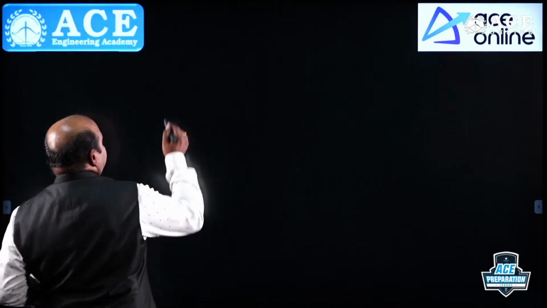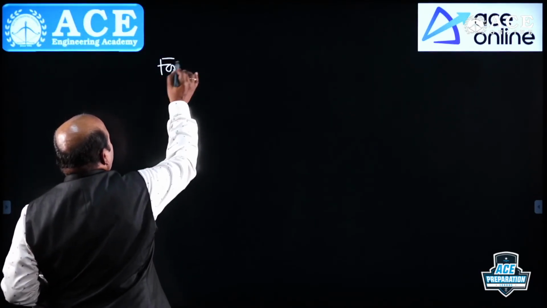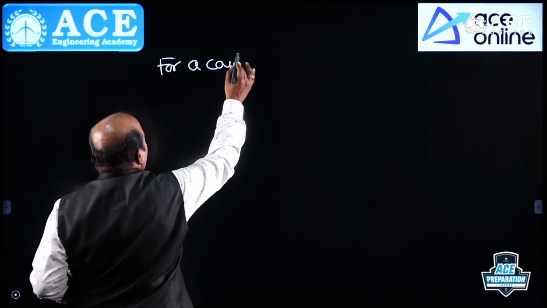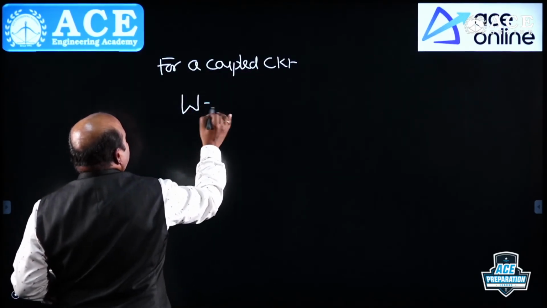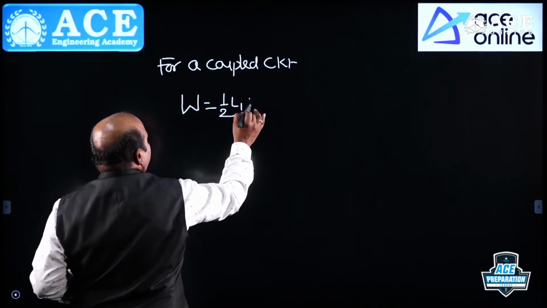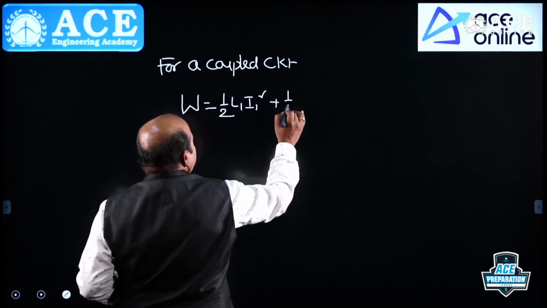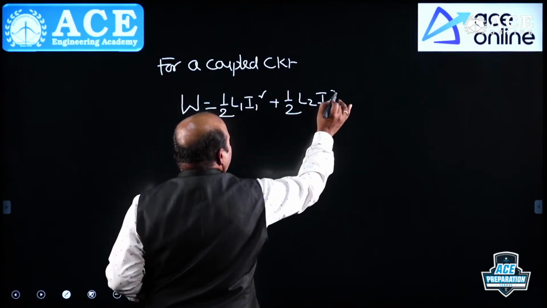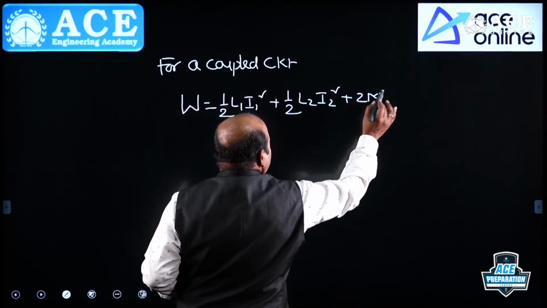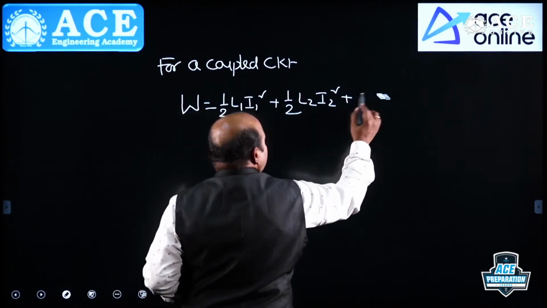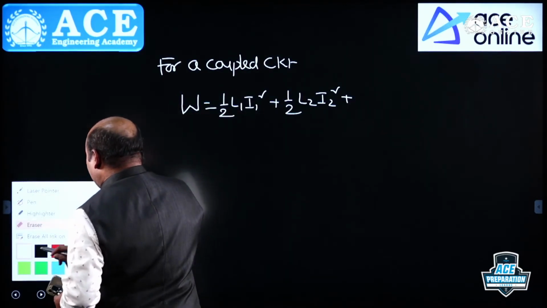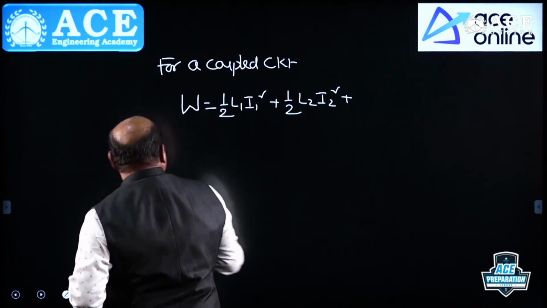For a coupled circuit, W is equal to half L1 I1 square plus half L2 I2 square plus M I1 I2, according to the formula.